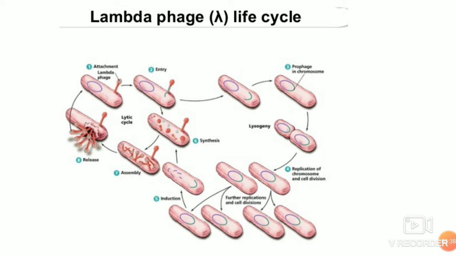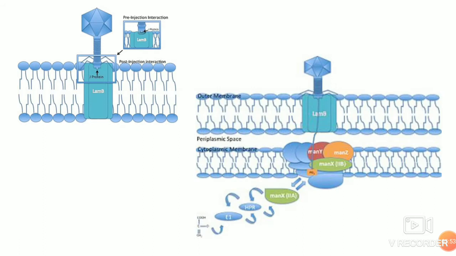This prophage also multiplies, and then there will be a trigger, which I'll tell you in the last slide, that will lead to a lytic cycle which will release around 50 to 100 phages per cell. So how is the entry? As I told, lambda is a non-contractile tail phage, meaning during an infection event, it cannot force its DNA through the bacterial cell membrane. Instead, it must use an existing pathway to invade the host cell.